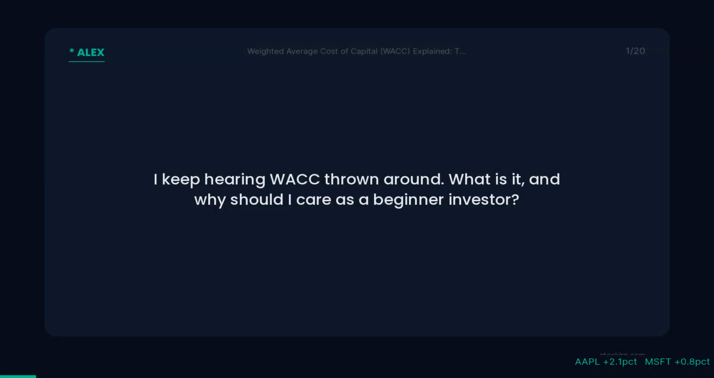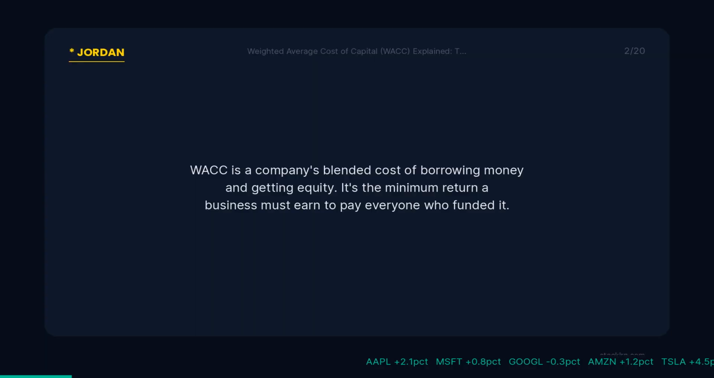I keep hearing WACC thrown around. What is it, and why should I care as a beginner investor? WACC is a company's blended cost of borrowing money and getting equity. It's the minimum return a business must earn to pay everyone who funded it.